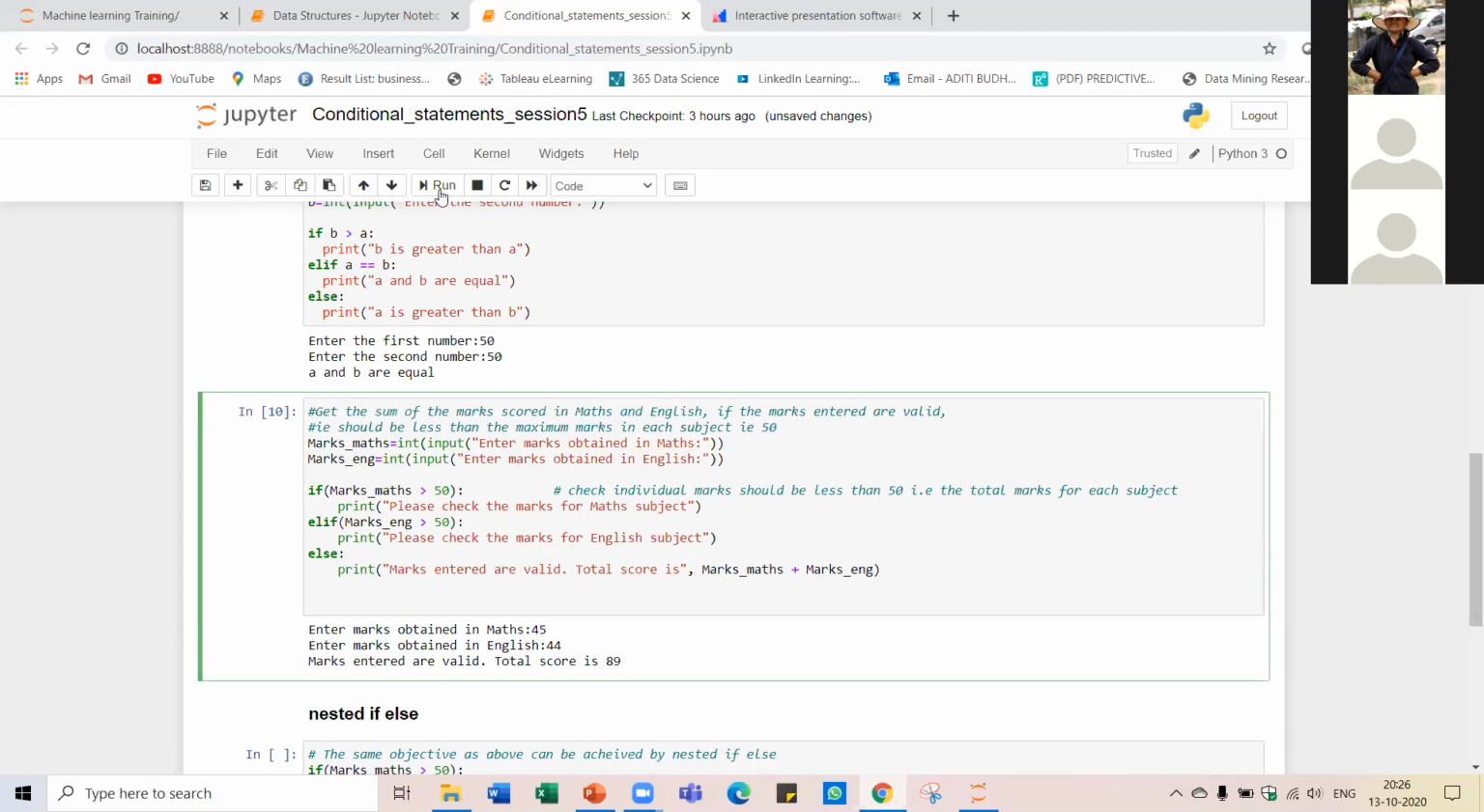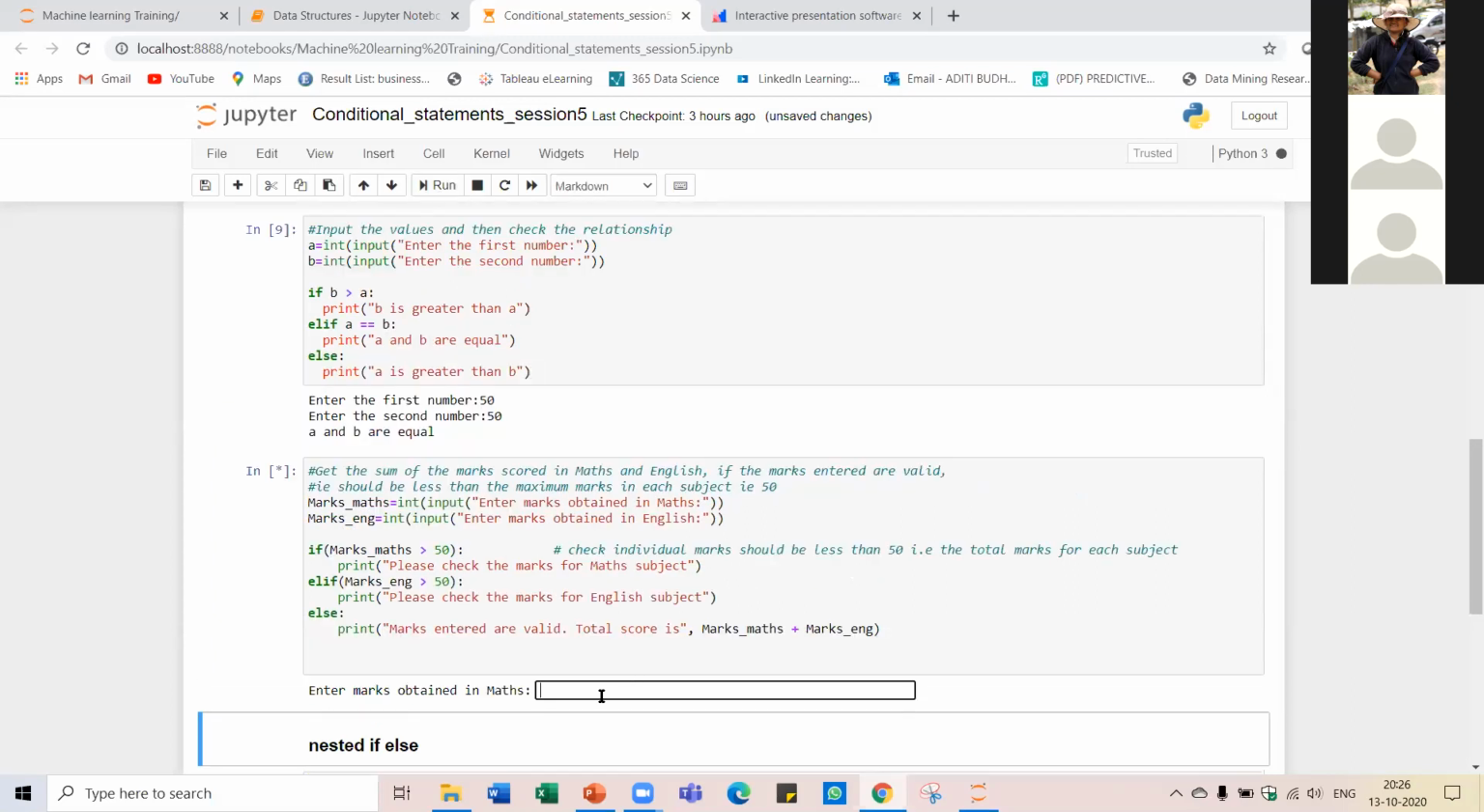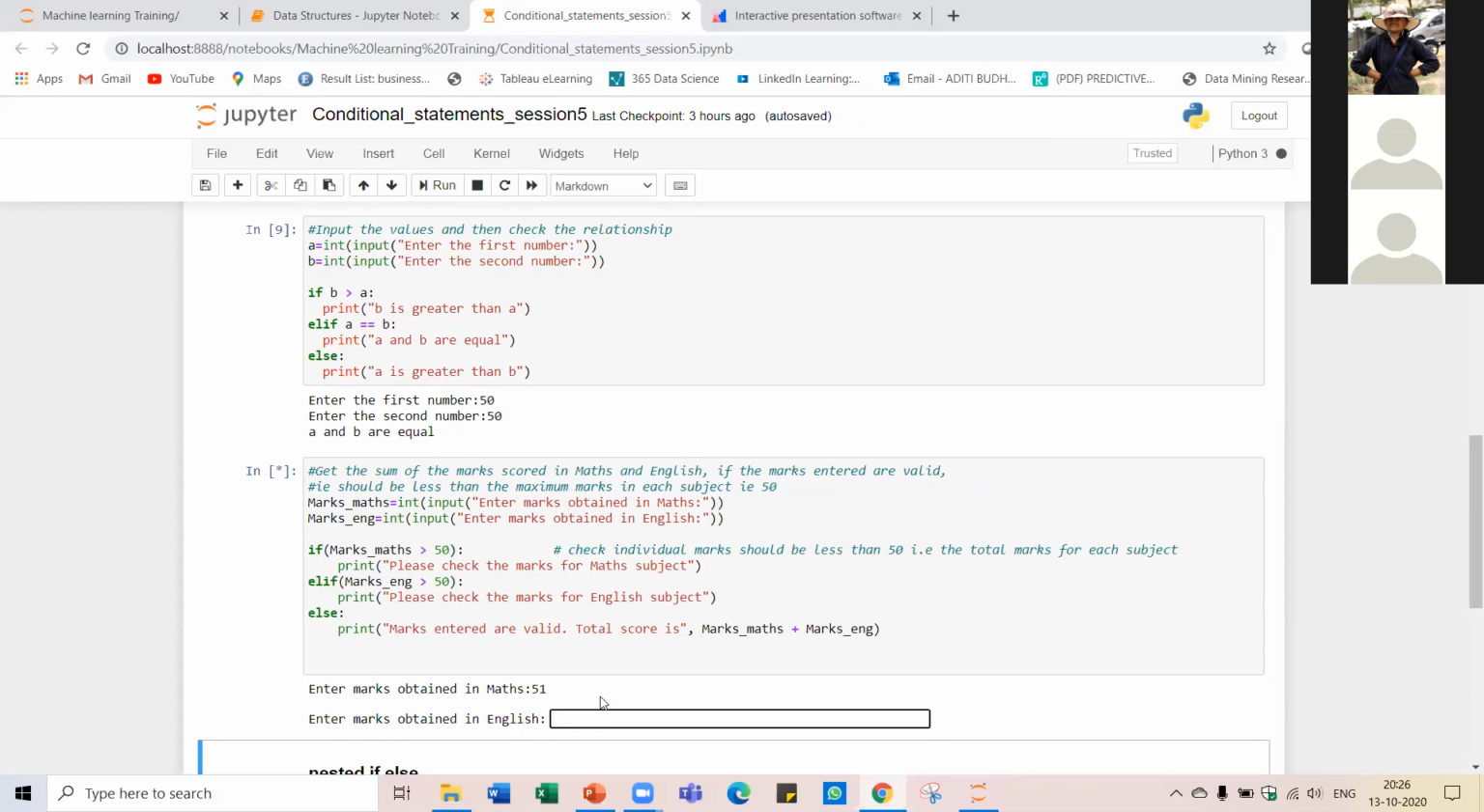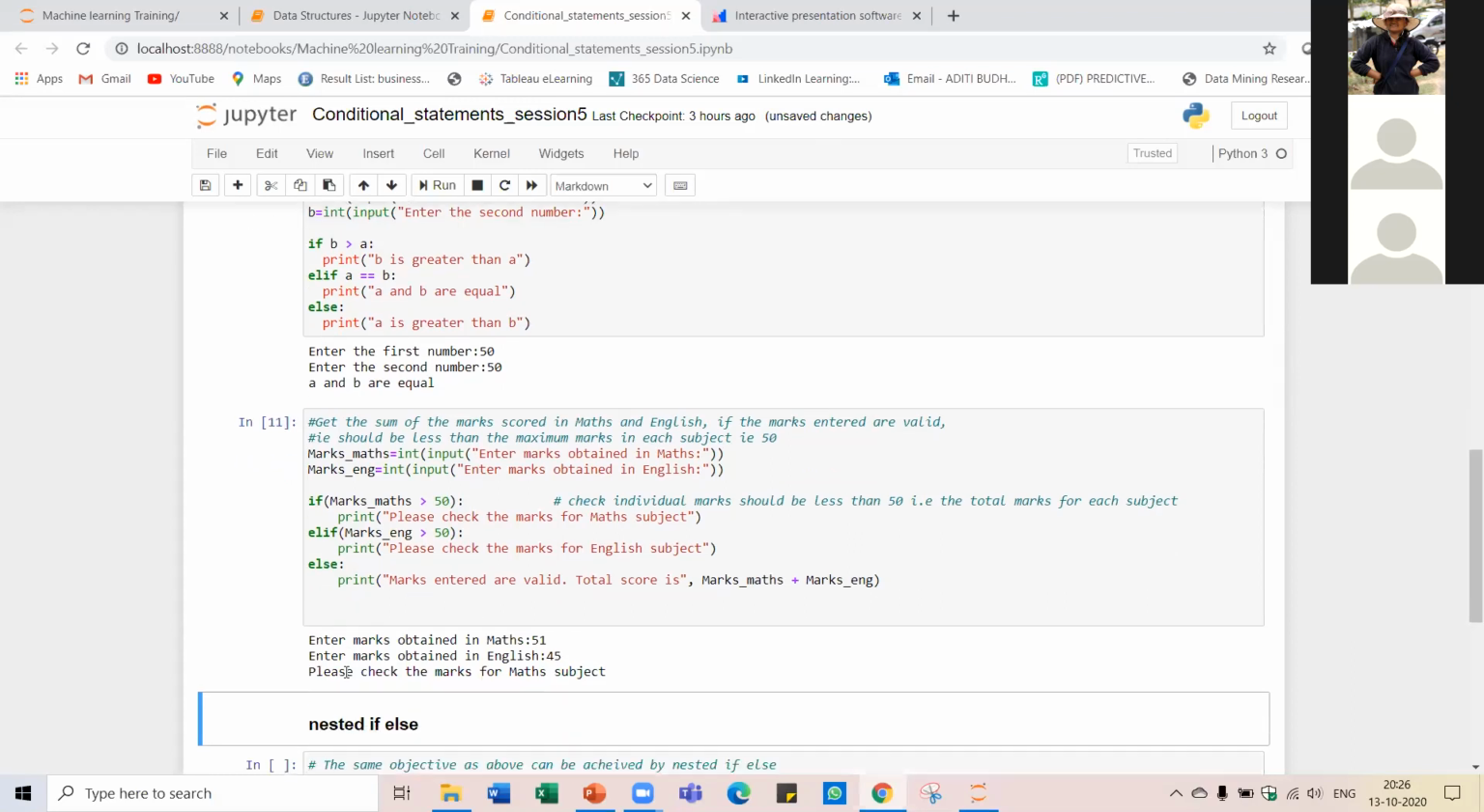Okay, now let us see if we enter some invalid marks. Let's say I am entering the mathematics marks as 51 and English marks as 45. So see here, I'm getting the output as "please check the marks for mathematics subject." So that means that this line of code is executed.